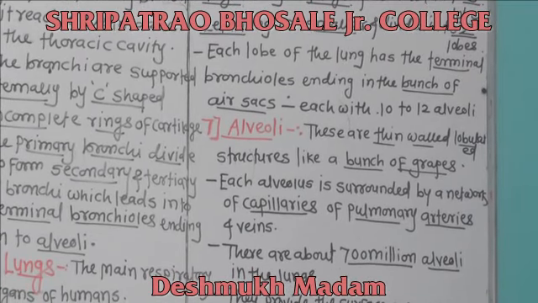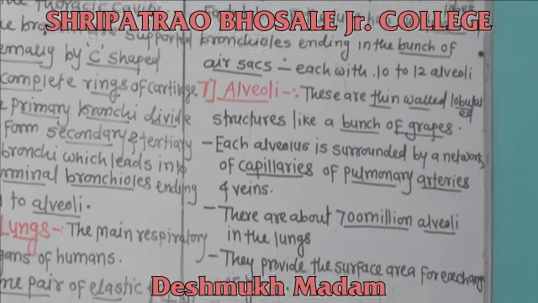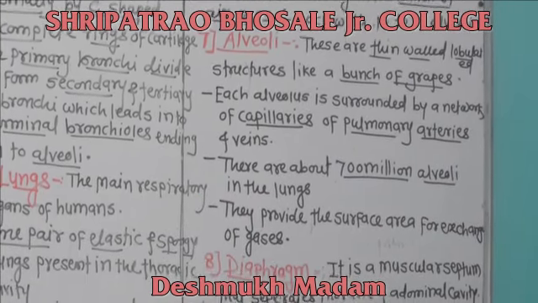The next part of the human respiratory system is the alveoli.